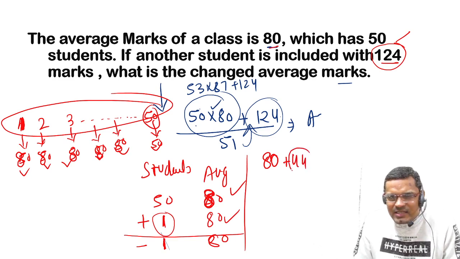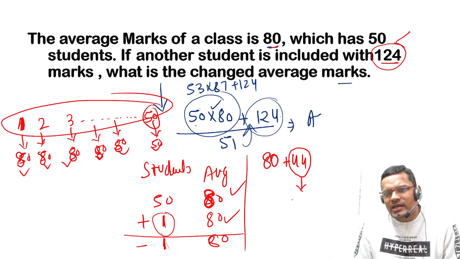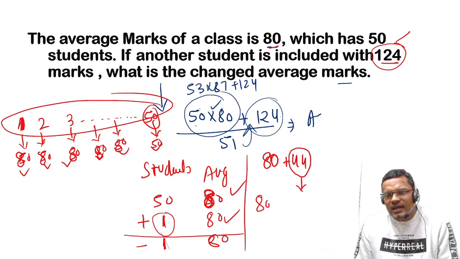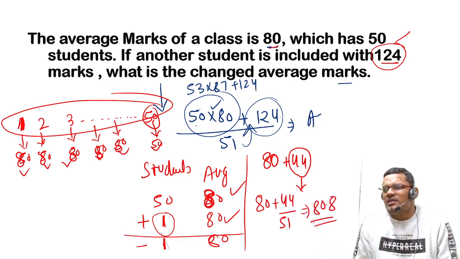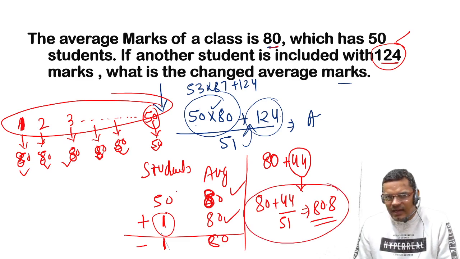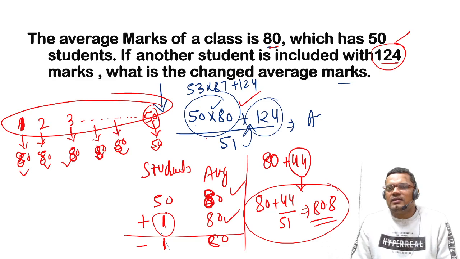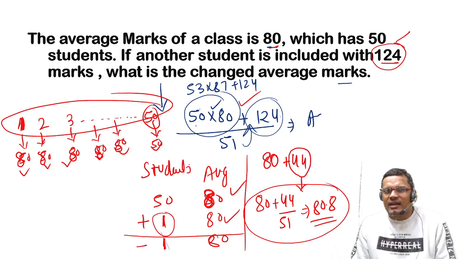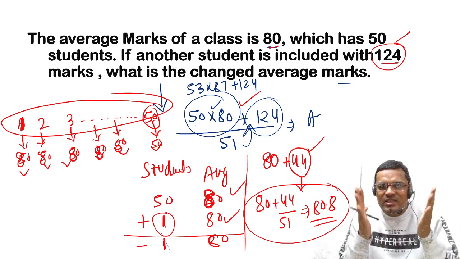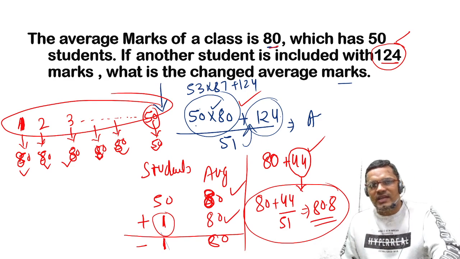Now these 44 marks will be divided among all the students. So our average will be 80 plus 44 divided by 51, which comes to about 80.8. This is a matter of 10 seconds, but the other way will take 40 to 50 seconds. This is known as the deviation method, the logical way to find the average.